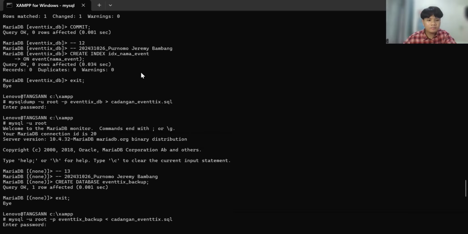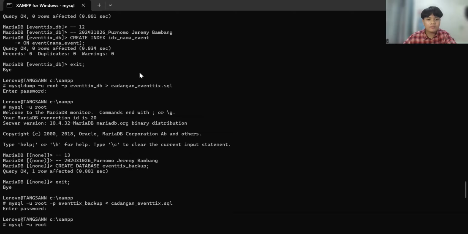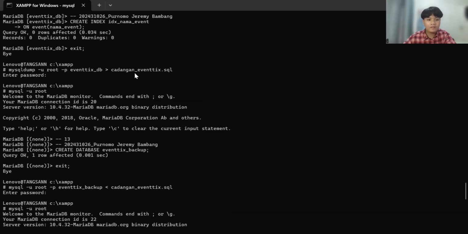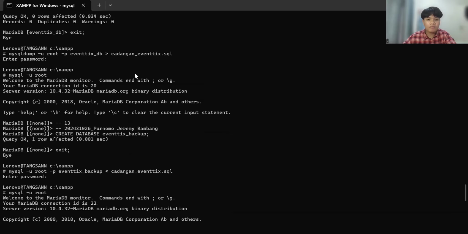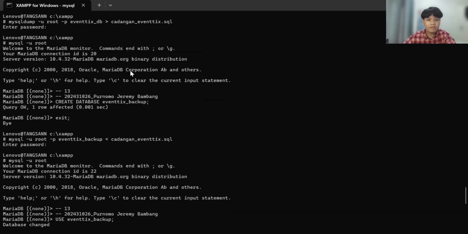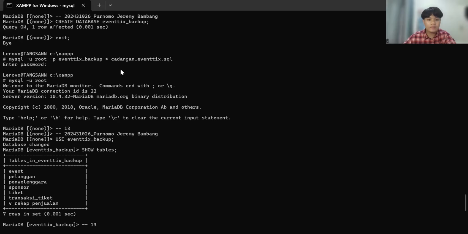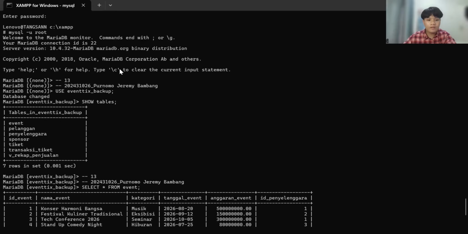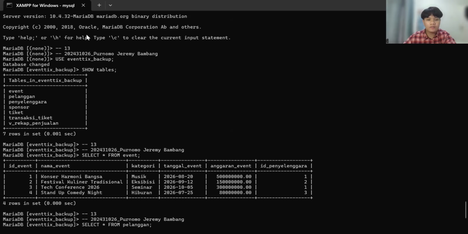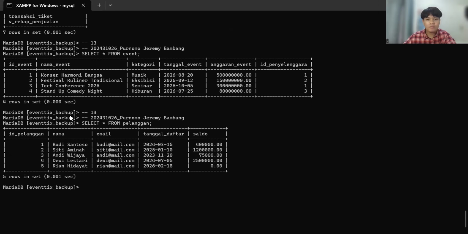And next, I back up the EventixDB using mysqldump from the command line, saving it to cadangan Eventix SQL. Then I create a new empty database called Eventix backup and restore the backup file into it. Finally, I verified the restore by checking the tables and data, and then confirmed everything matched the original database using a select star.